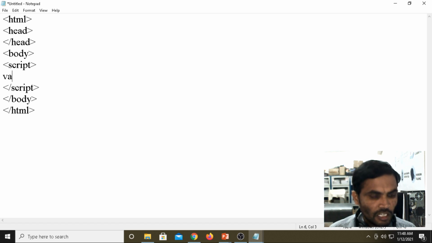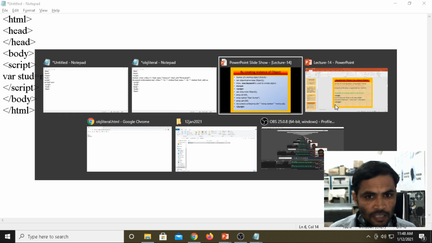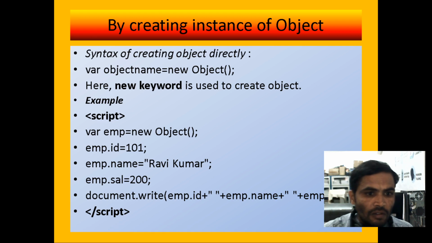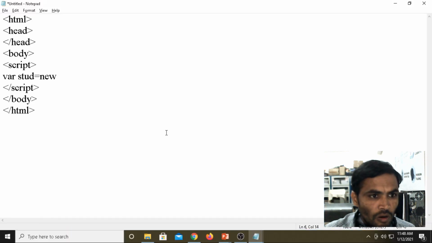Now we are creating the object: var stud equals, according to the syntax, then the object name, you took the object name stud, then new Object.